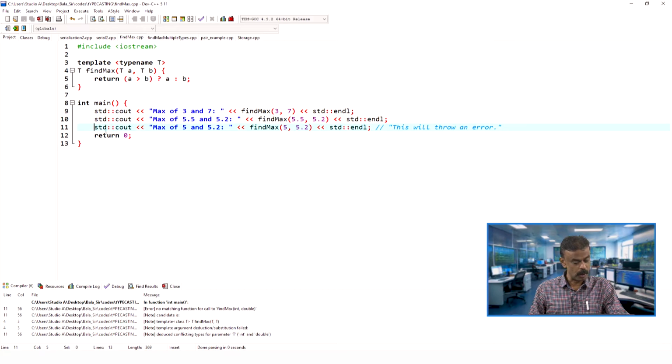When you are using line number 9, the data type is safe. When you use line number 10, there is no problem with the data type. That is what we talked about regarding safety. But here the compiler is getting confused about what the type name is, because you are passing an integer for one and a double for the other. You can check with one character and one double, and you should get an error. This will throw an error. Otherwise, as we had seen, I commented it out because we know that it will give an error, so we ran the code and got the output.